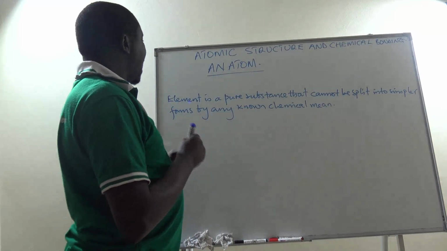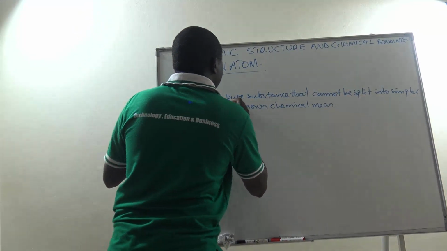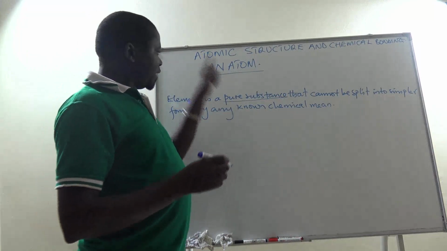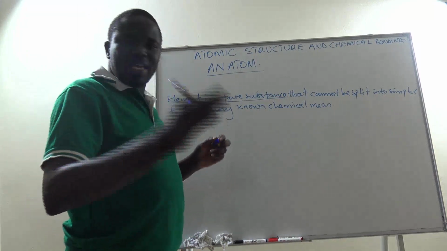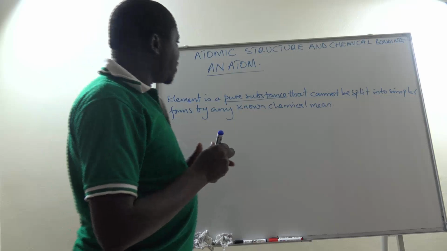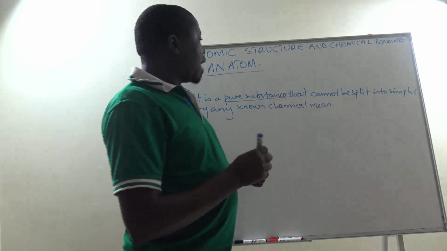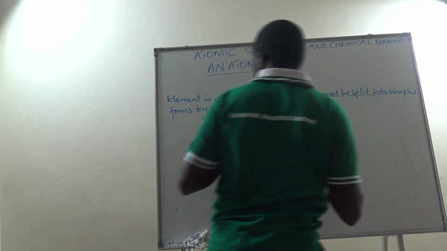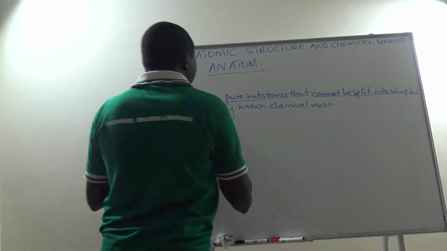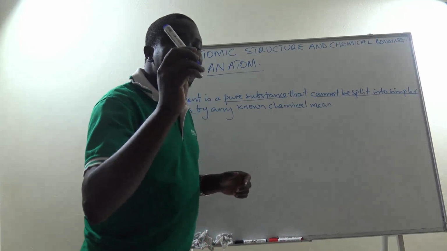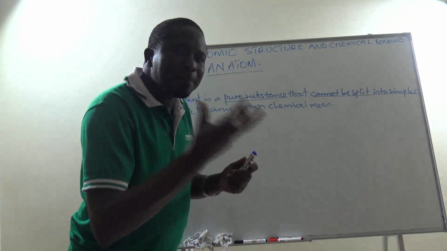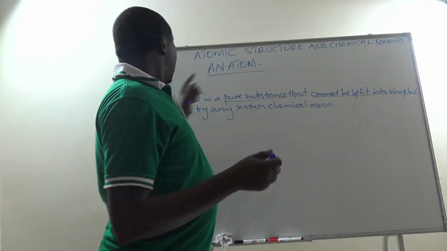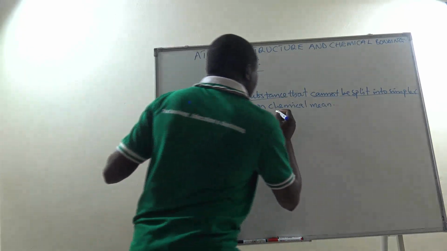So we have said that an element is a pure substance. That means if it is element A, you'll find that it is A, not mixed with B in any way, a pure substance, and we are saying that it cannot be split into simpler forms. That means that if I have a piece of an element like this, if I want smaller particles of it, I cannot use what we call chemical means.